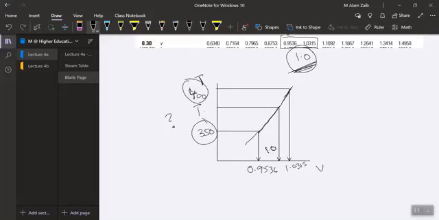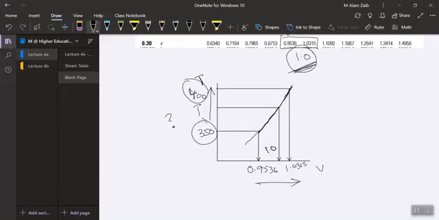So how do we interpolate it? This method is called linear interpolation. What we are assuming is that as the temperature goes from 350 to 400, the volume goes from 0.9536 to 1.0315, and both temperature and volume are moving in a straight line.